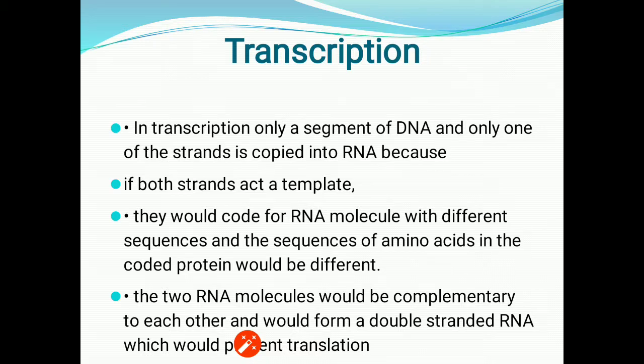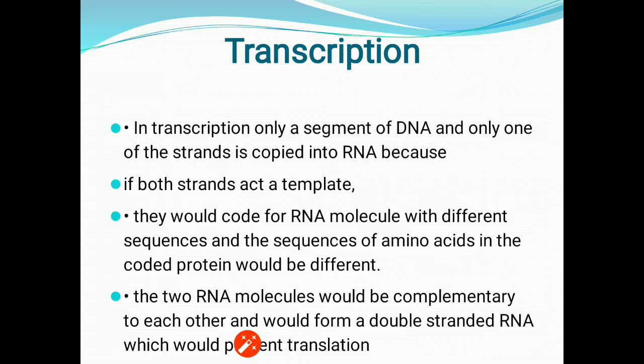Now, in transcription, as we are already aware, only a segment of DNA and only one of the strands is copied into RNA, but there should be some reason for it. So the possible reasons are that only one of the strands is acting as a template, not both.